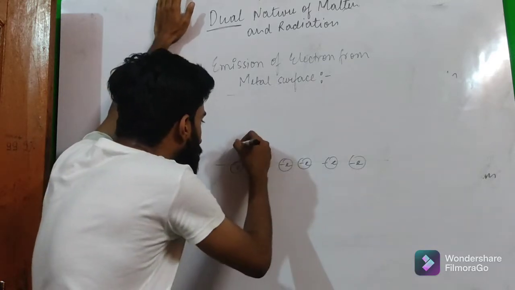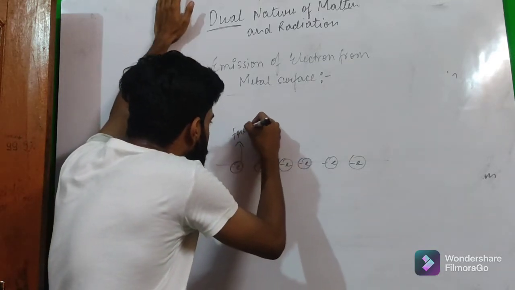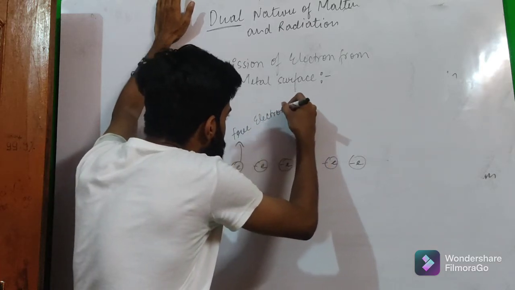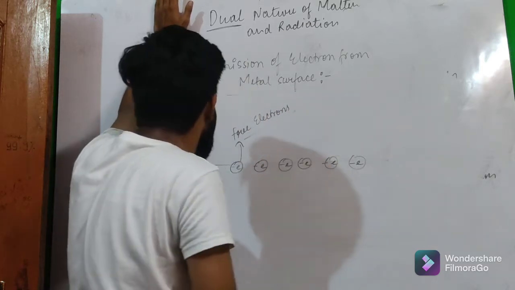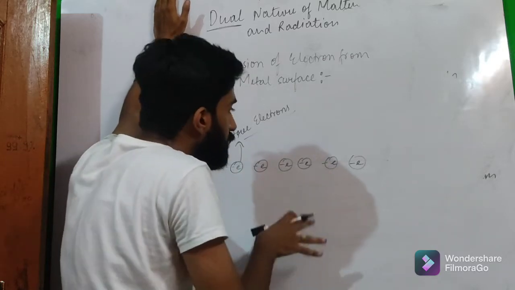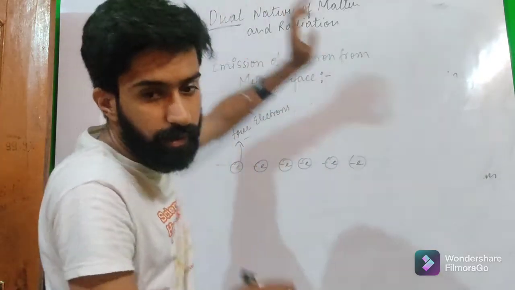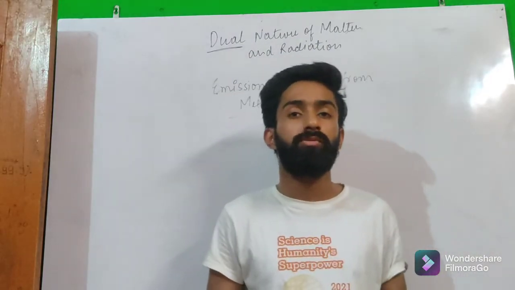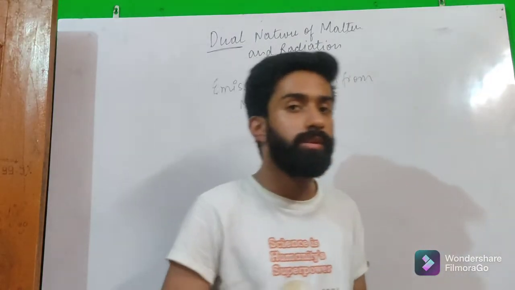So these electrons are named free electrons, because they are less bound as compared to the electrons present in the bulk. Okay, so we know what electrons are called free electrons.